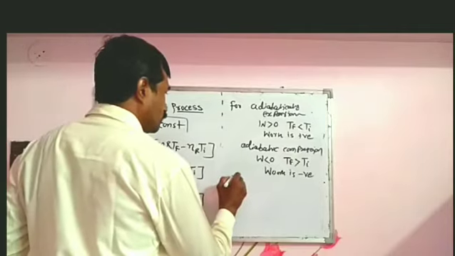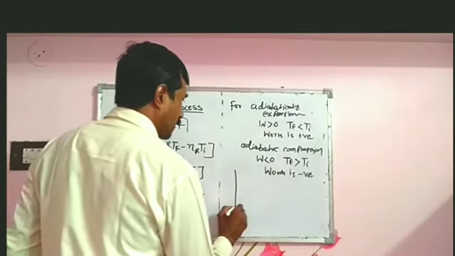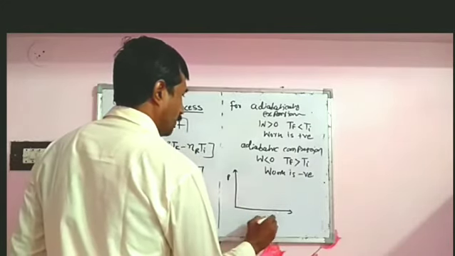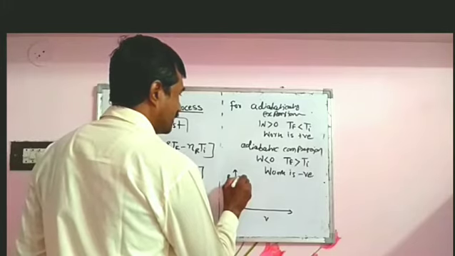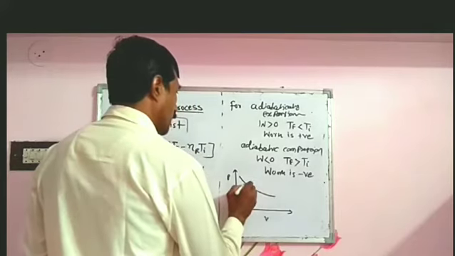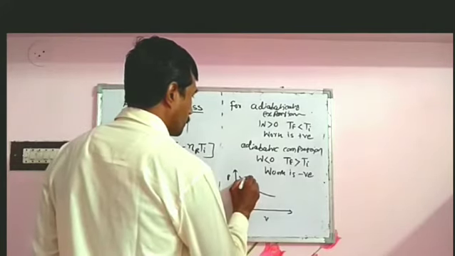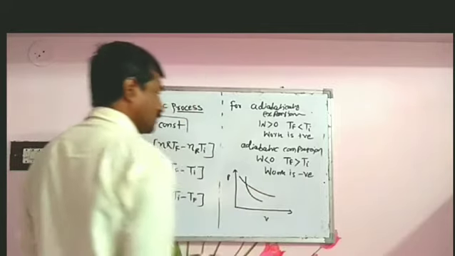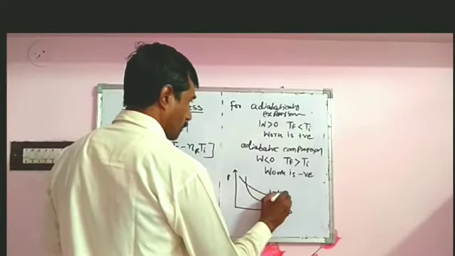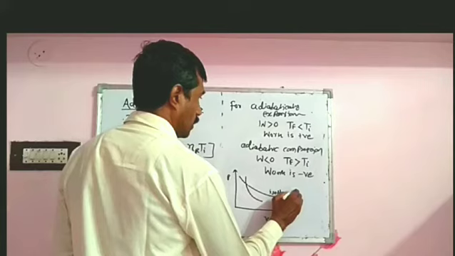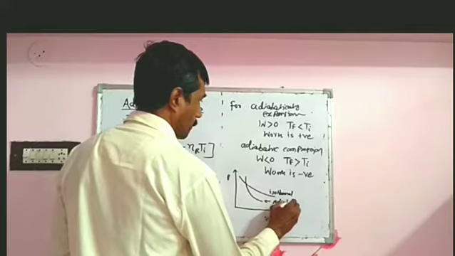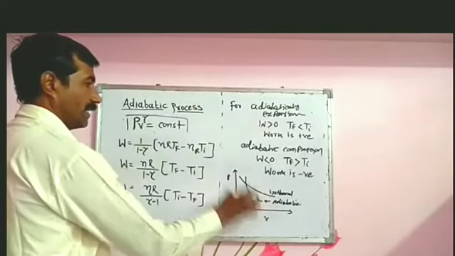And if we compare the isothermal curve and adiabatic curve, we plot P and V. This is the isothermal curve, and this is the adiabatic curve. This is isothermal. It is adiabatic.